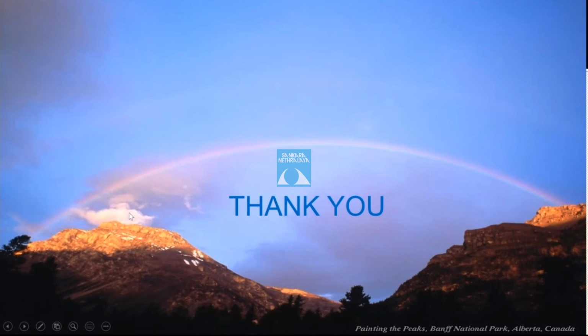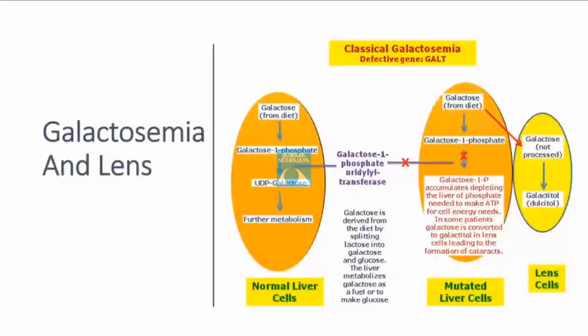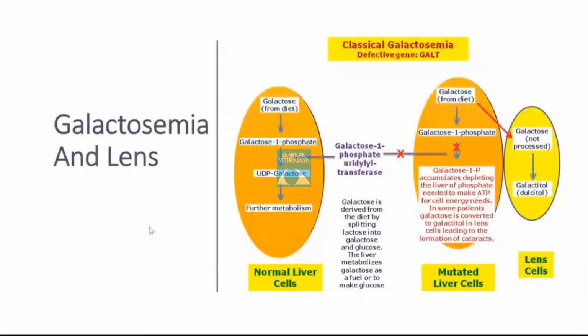Before we do that, I just want to tell you about galactosemia. What is the enzyme that is the culprit in galactosemia? Galactose-1-phosphate uridyl transferase, GALT. Yes. What are the other two enzymes which cause the metabolism of galactose? Galactokinase and UDP-galactose epimerase.